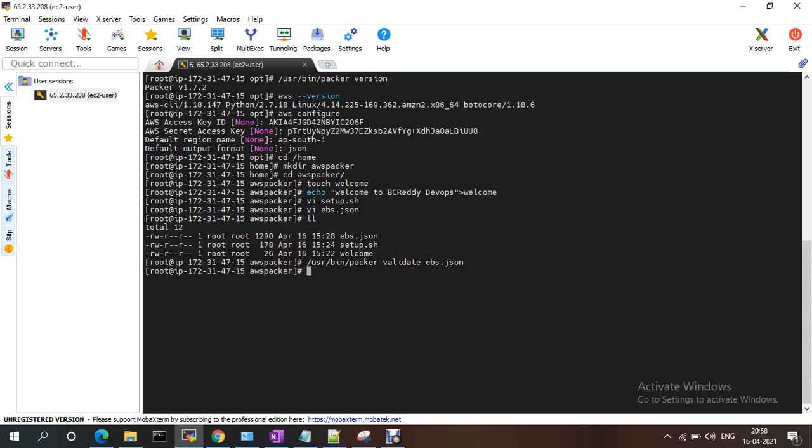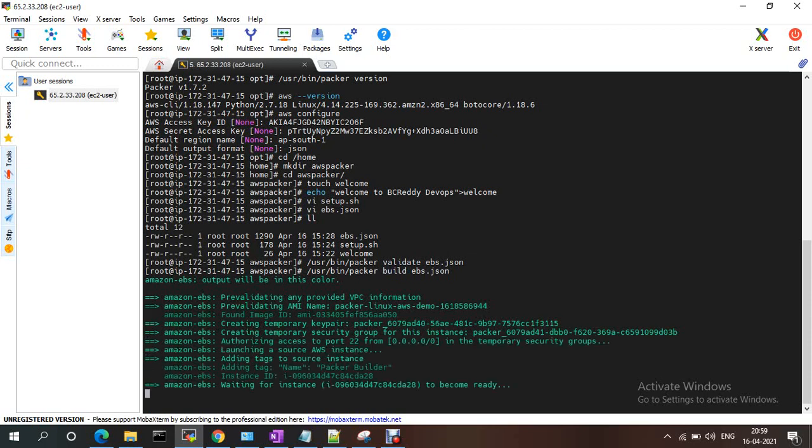See, if there are any errors, it will display them here. Currently there are no errors. It is a success. Now we just need to build the image. For that you just use packer build and the file name.